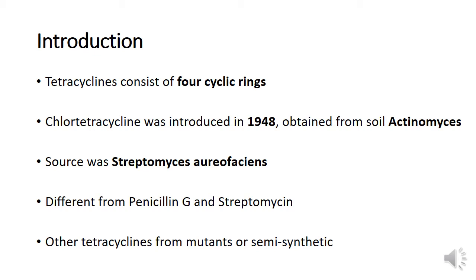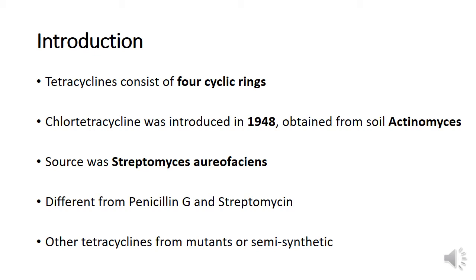At that time, penicillin G and streptomycin were available. Chlortetracycline was different because it can be given orally, whereas penicillin G and streptomycin are given parenterally. And also, the spectrum of action was different.